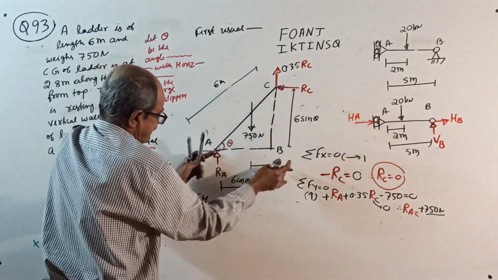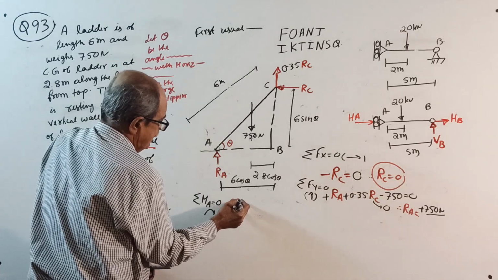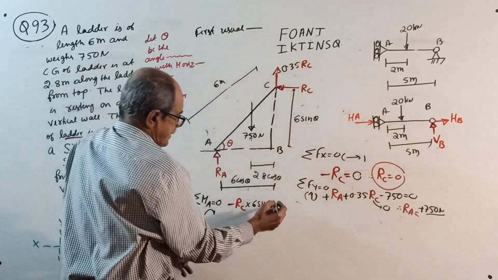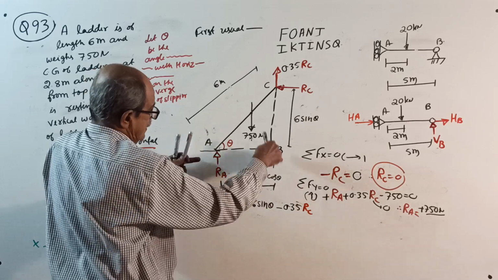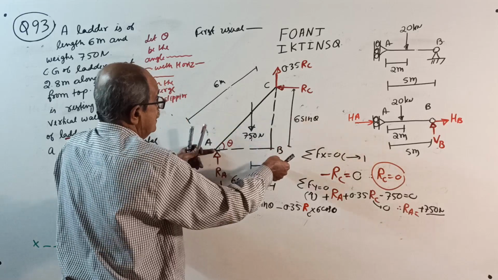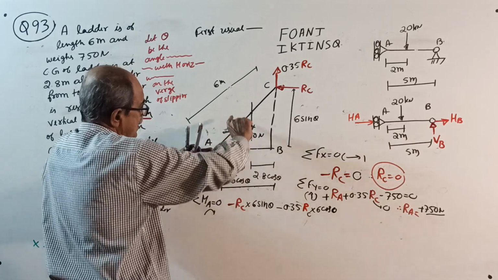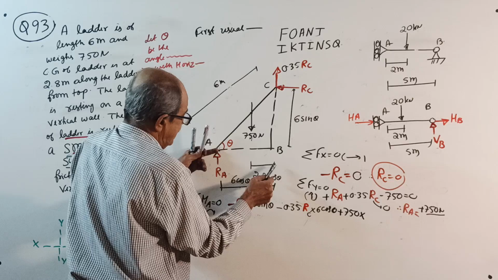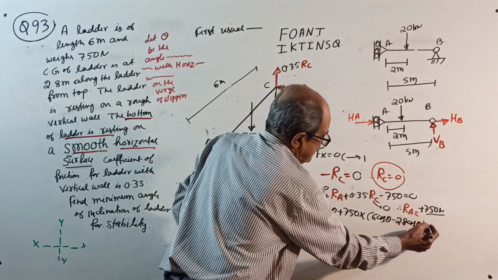Minus RC into 6 sin theta, minus 0.35 RC into 6 cos theta, plus 750 into (6 cos theta minus 2.8 cos theta) equal to 0, correct?